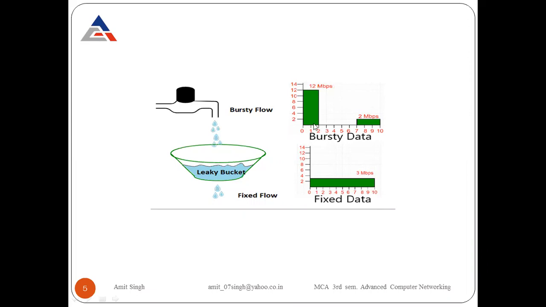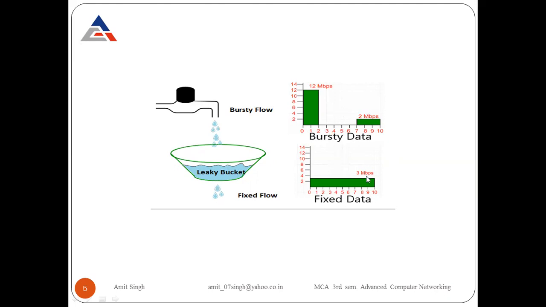If you now calculate the data at the sender side, in the first 2 seconds the data is sent at 12 Mbps. So 2 seconds, 12 multiplied by 2, 24 Mbps of data can be sent in the first 2 seconds. For 5 seconds, it remains free. Then for the next 3 seconds, 2 Mbps, 3 into 2 is 6, 24 plus 6 is 30. The total data that can be sent at the sender side in the first 10 seconds is 30 packets of data.